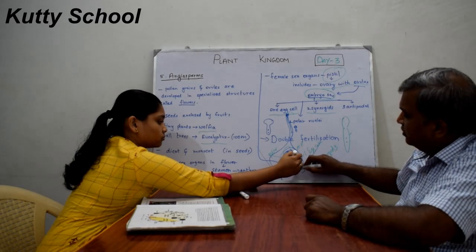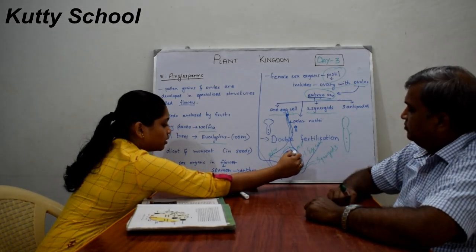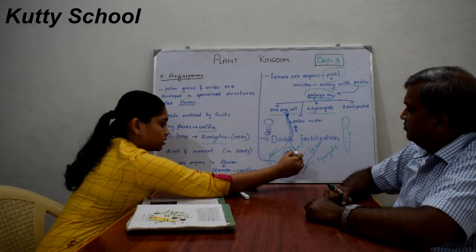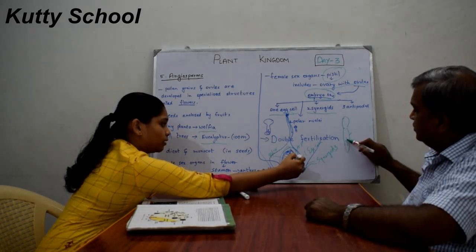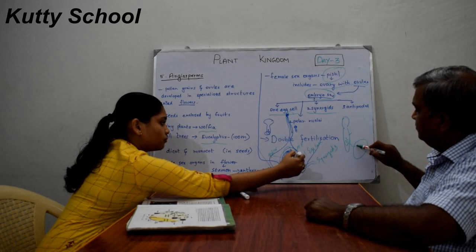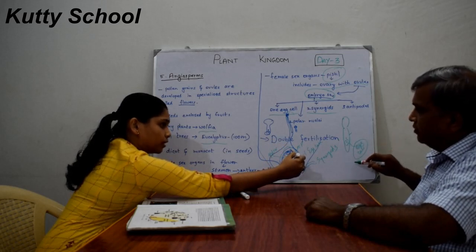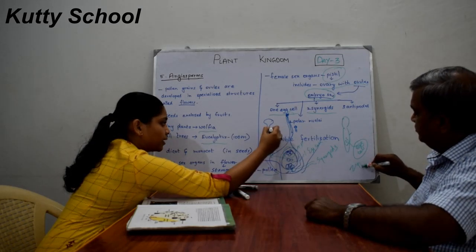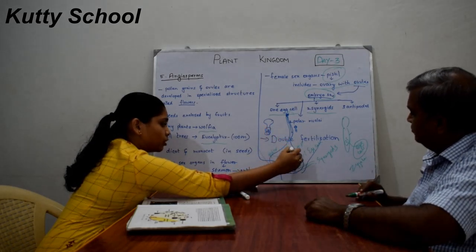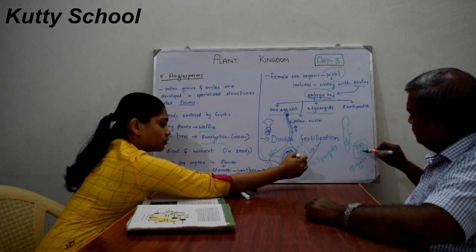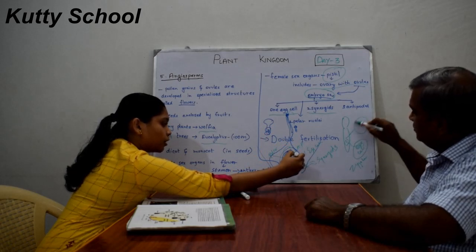It reaches the egg cell. In the egg cell, one male gamete fuses with the egg cell and becomes the zygote. Another male gamete fuses with the two polar nuclei.